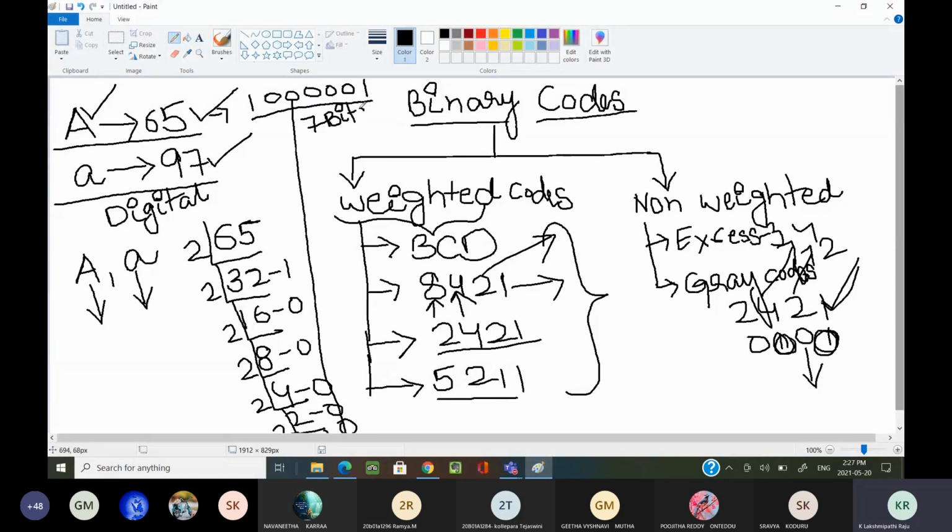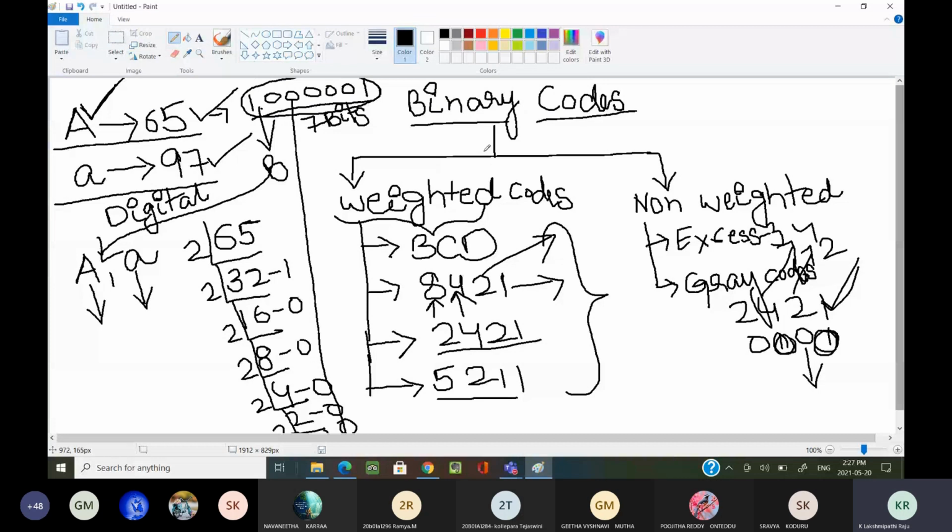The digital computer understands this code. Whenever you click a capital A, it sees this 7-bit binary code, understands that you clicked capital A, and prints that capital A on your monitor.